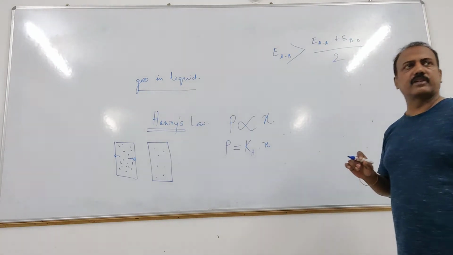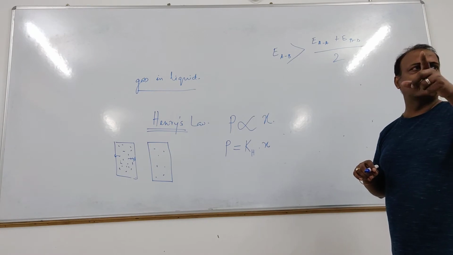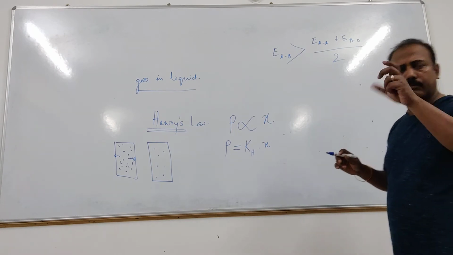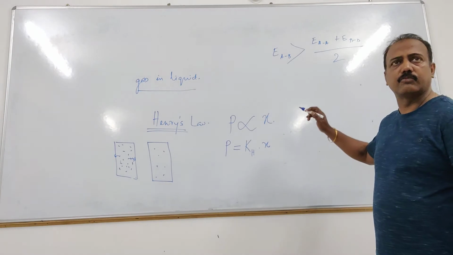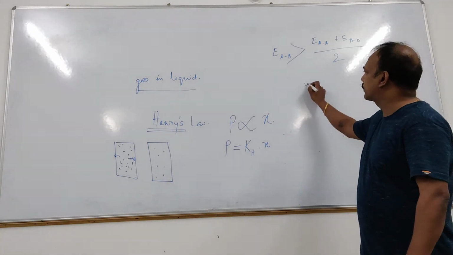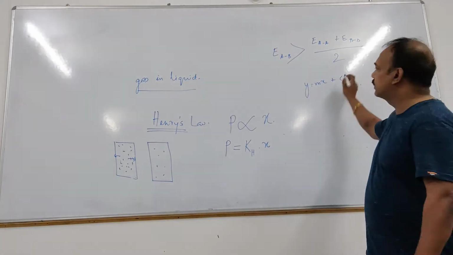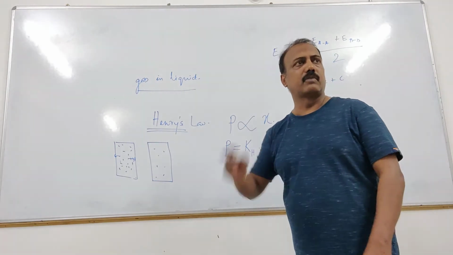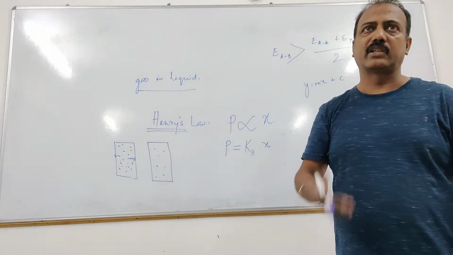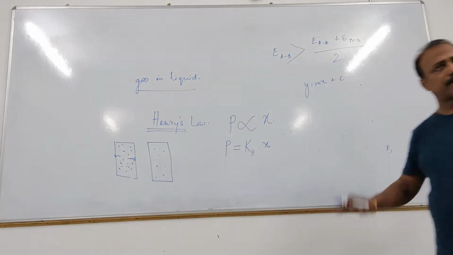The equation for a straight line. Anybody has maths? You have maths. Okay, but you must know this. These basic things you must know, and I want you to know it also. The equation for a straight line is represented in general as y is equal to mx plus c. All of us know this, right? What is y? Y is the y coordinate or y axis. X is x coordinate. M is the slope and c is the intercept.